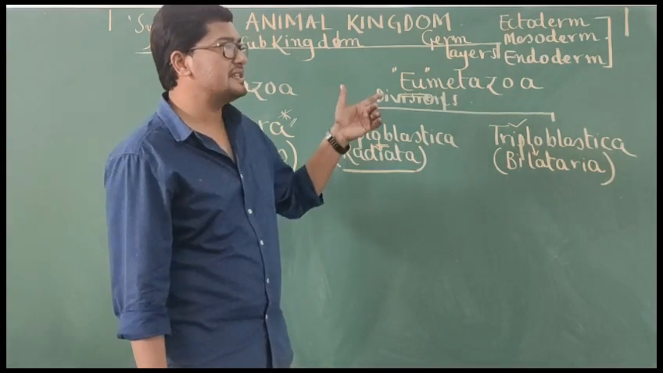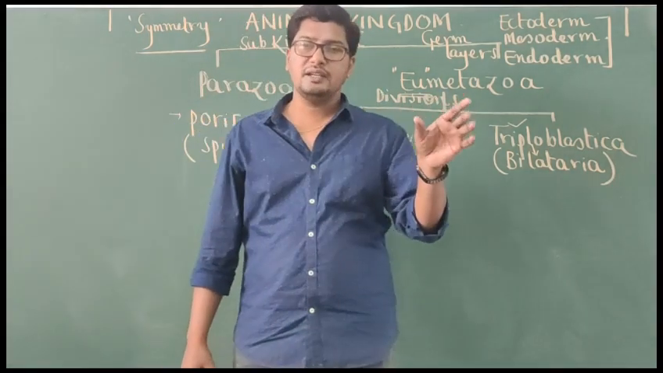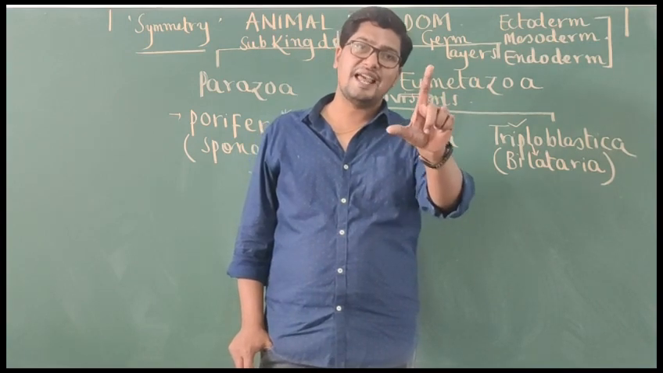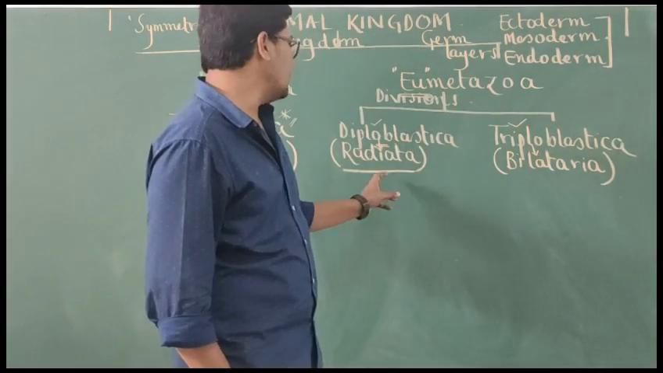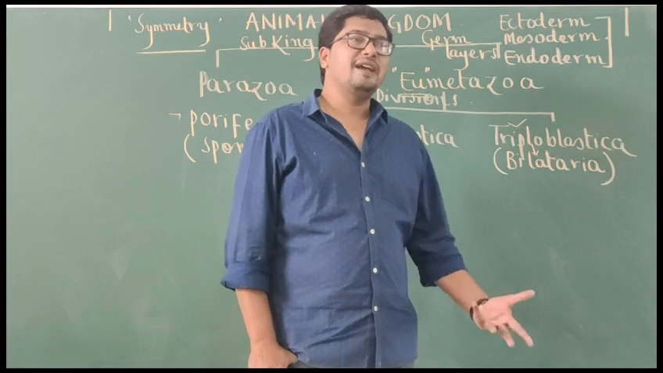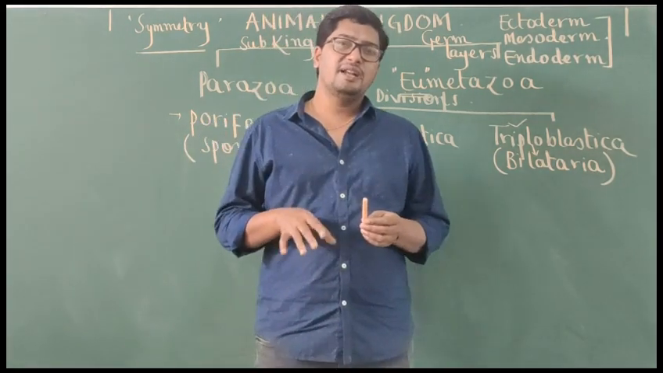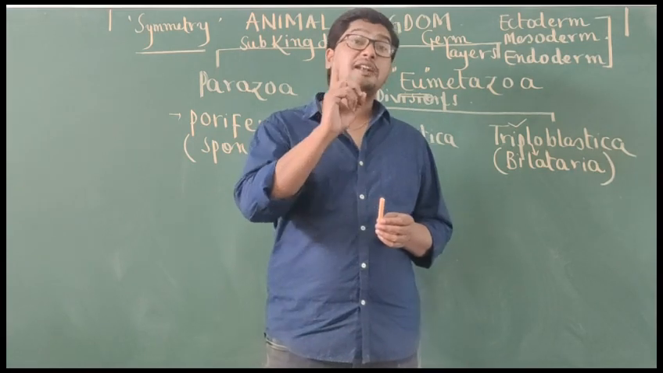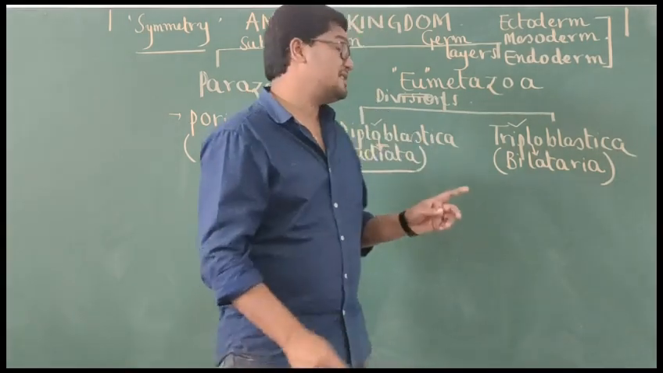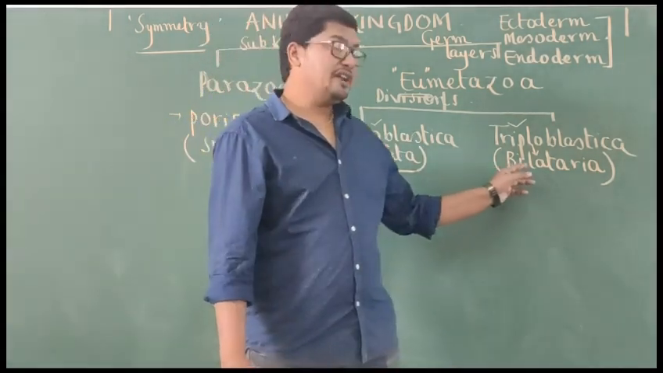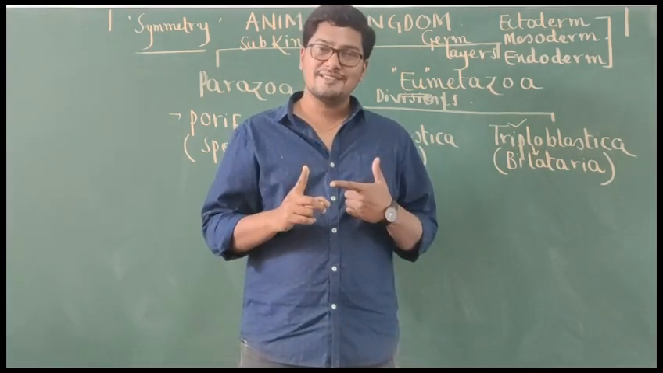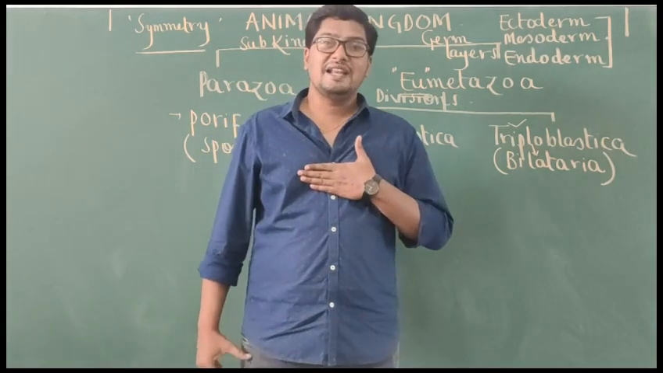So what do you mean by radial symmetry? When the body of an animal can be cut into two equal halves in many planes passing through central axis of the body, such symmetry is called radial symmetry. And opposite to it, what is bilateral symmetry? My answer is like this. When the body of an animal can be cut into two equal halves in only one plane passing through central axis of the body, such symmetry is called bilateral symmetry. When it becomes possible in many planes, such symmetry is called radial symmetry.